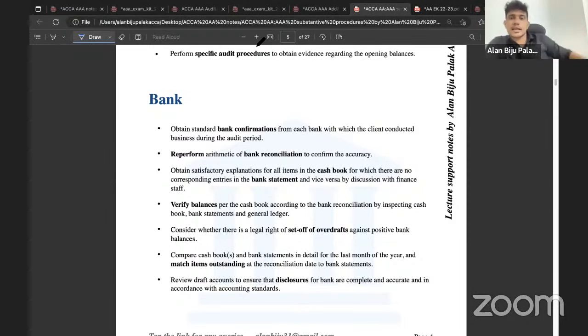Again, if it is clearly mentioned in the scenario that the client does not have an overdraft balance, then you should not write to consider whether there is any overdraft set of right. You won't get any mark because as the client has already mentioned that they do not have any overdraft, you are not required to write any point in relation to that. So always keep this in mind.